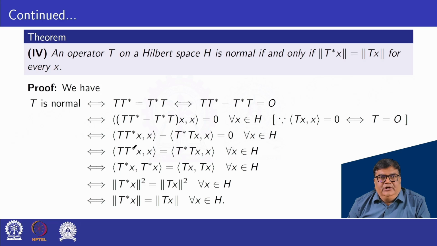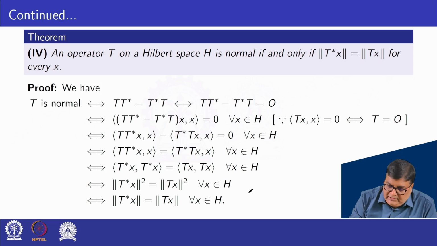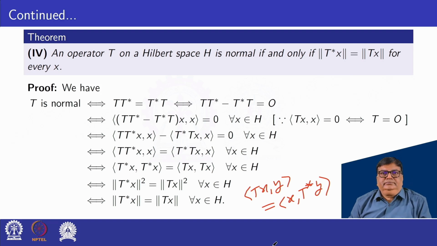That is, inner product of TT star x and x equals inner product of T star T x and x. Applying the property inner product of Tx, y equals inner product of x, T star y, we can write this as inner product of T star x and T star x.